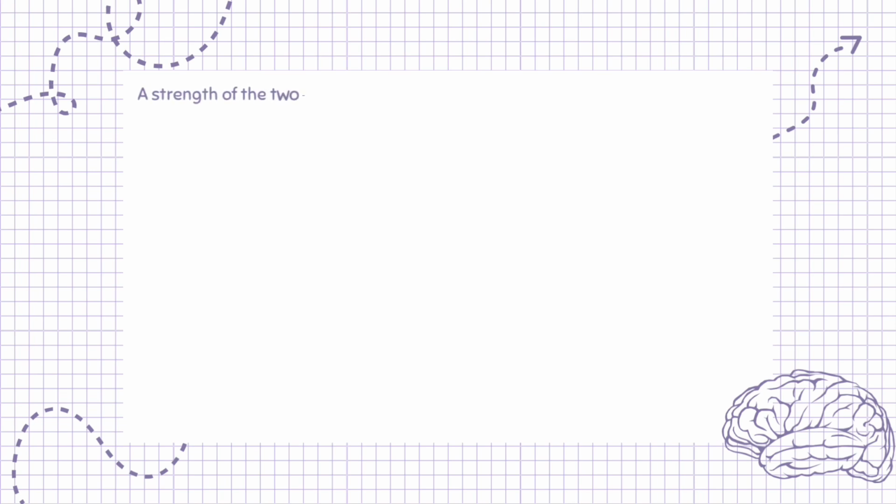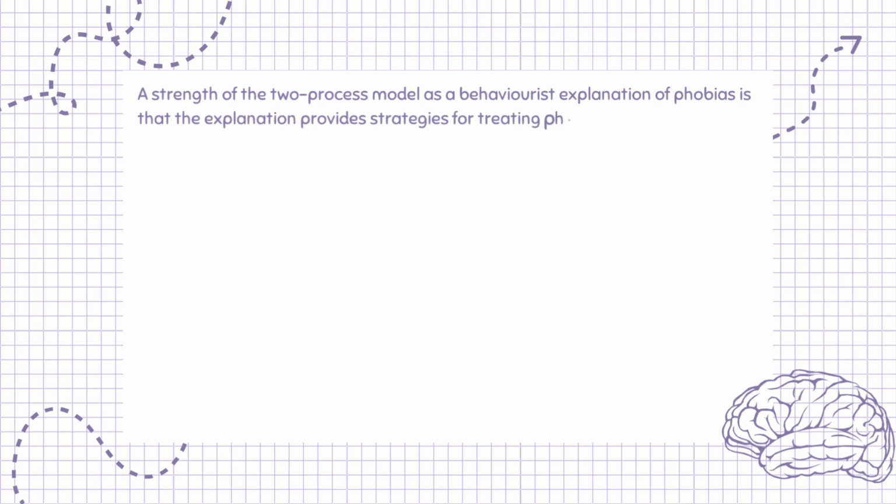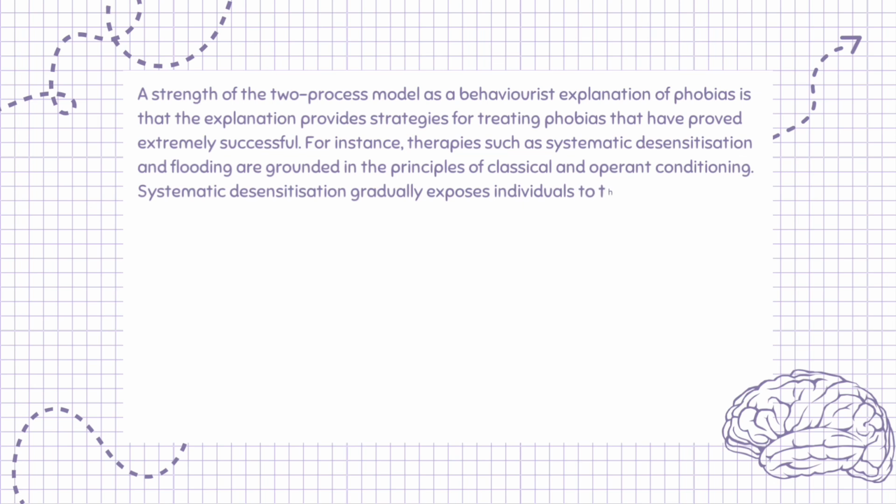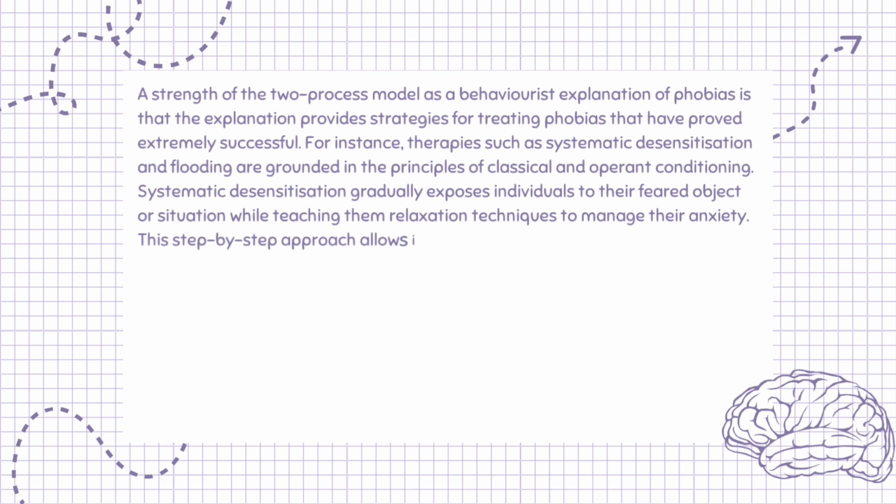A strength of the two-process model as a behaviorist explanation of phobias is that the explanation provides strategies for treating phobias that have proved extremely successful. For instance, therapies such as systematic desensitization and flooding are grounded in the principles of classical and operant conditioning. Systematic desensitization gradually exposes individuals to their feared object or situation while teaching them relaxation techniques to manage their anxiety. This step-by-step approach allows individuals to build confidence and reduce their fear responses over time.